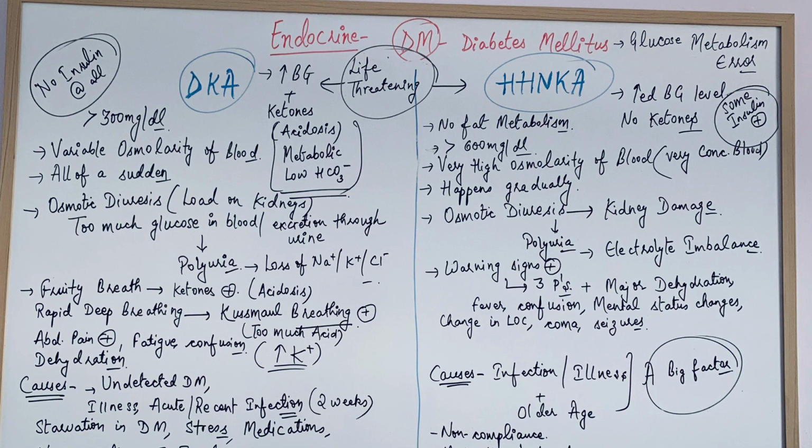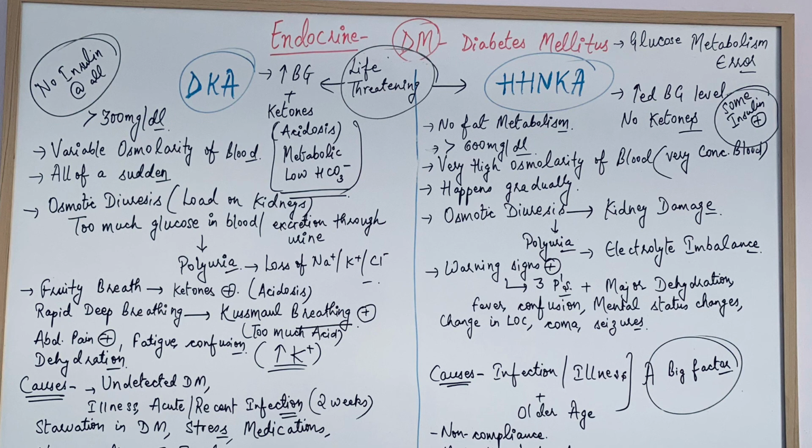And because of acidosis, the patient tries to expel the carbon dioxide from the body to balance the pH. So obviously the patient will breathe rapidly and deeply. That rapid deep breathing is called Kussmaul breathing. That is typically present in DKA. The body tries to expel too much acid to compensate for that condition.